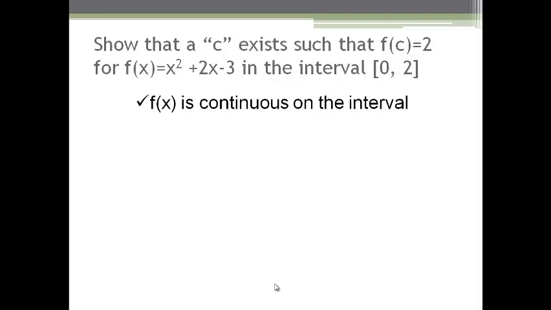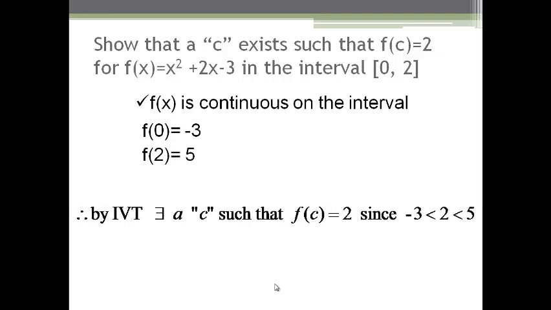Another example, show that a value c exists such that f of c equals 2 for f of x equals x squared plus 2x minus 3 in the closed interval [0, 2]. Here f of x is a continuous function because it is a polynomial of degree 2, and f of 0 equals minus 3, which is less than 0, and f of 2 is 5, which is greater than 0. Therefore, by the intermediate value theorem, there exists a value c such that f of c equals 2. Further, the value 2 lies between minus 3 and 5.